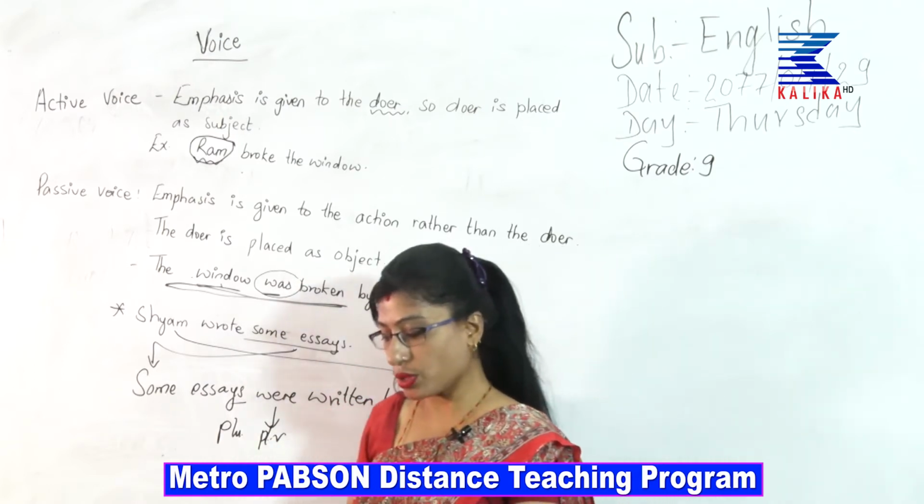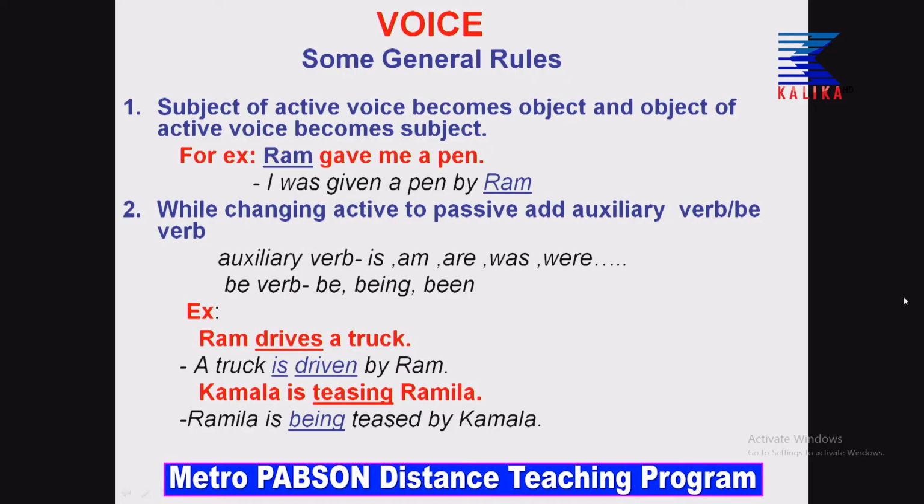Everyone, please have a look at the slides that I have prepared for you. Some general rules. There are some general rules that you should know before understanding voice. Look at the first rule. Subject of active voice becomes object and object of active voice becomes subject. I have already given you an example. Ram gave me a pen. Here Ram is the subject. I was given a pen by Ram. In passive voice, Ram has become the object and I was given a pen, which was the action that was being done, is placed before.